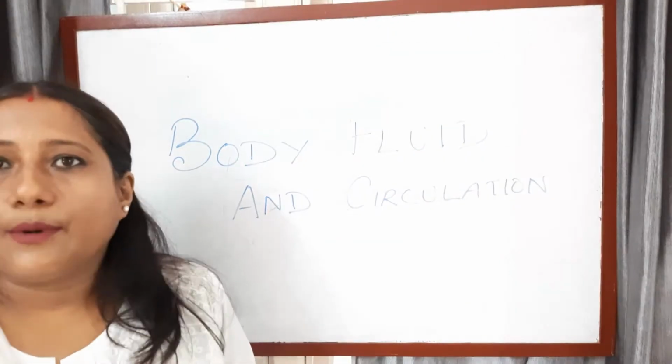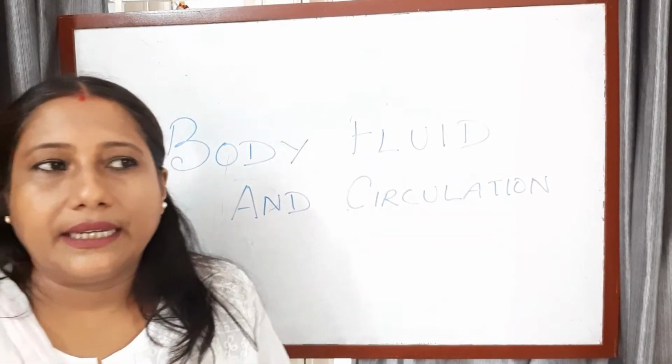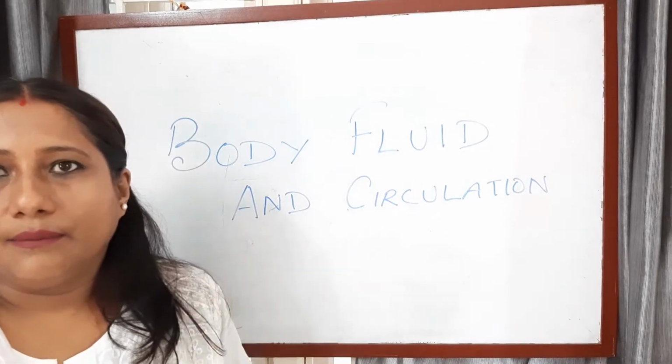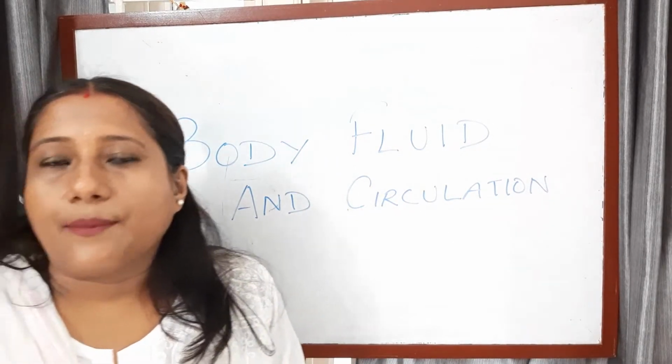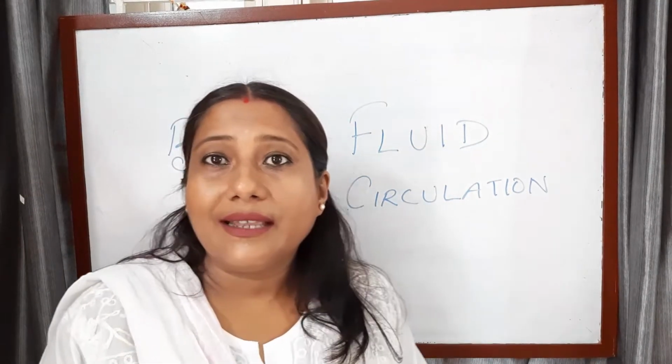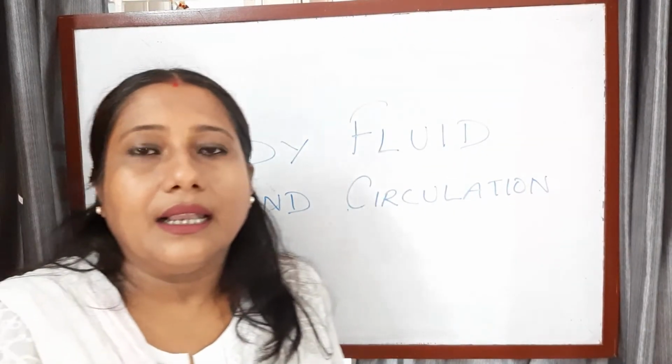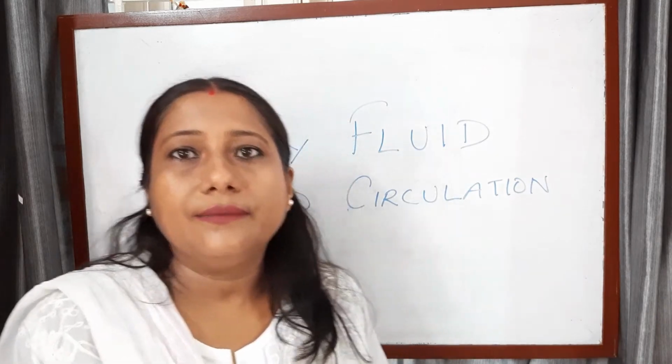We will study the different types of heart in fish, amphibians, reptiles and mammals. We will also study the various corpuscles, or formed elements, present in the blood that float in the plasma.